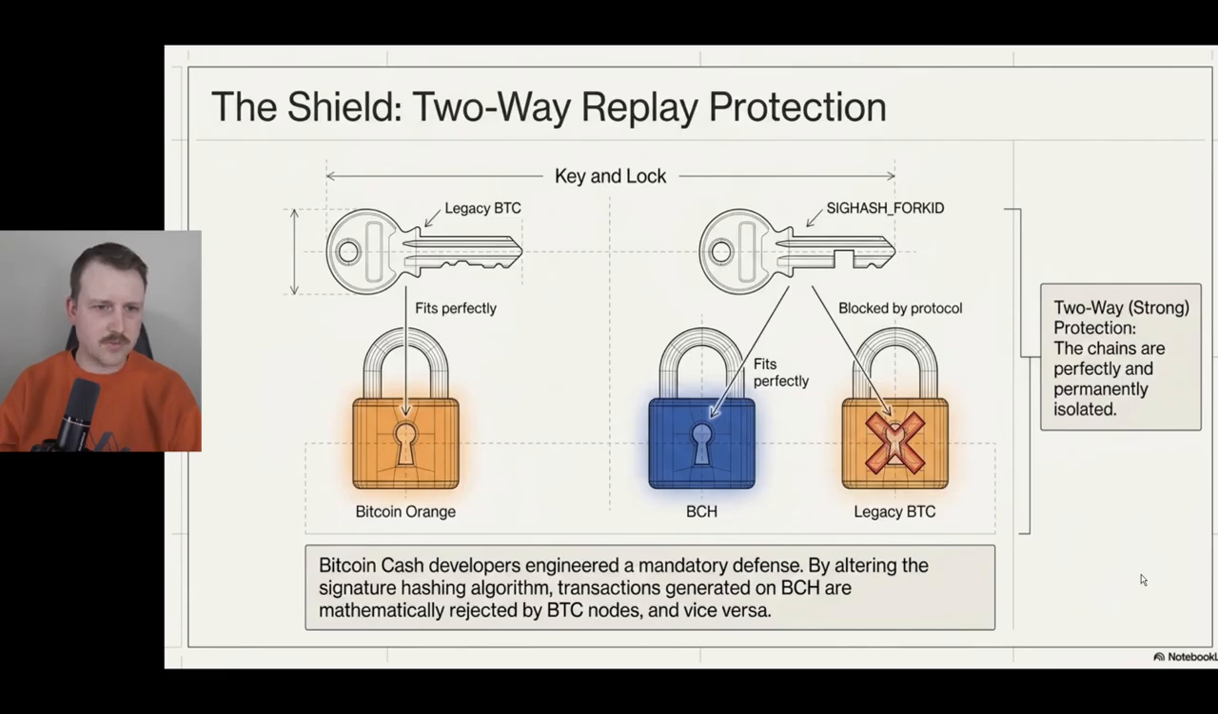So Bitcoin Cash developers engineered a mandatory defense by altering the signature hashing algorithm. Transactions generated on BCH are mathematically rejected by Bitcoin nodes and vice versa. So even though they shared the UTXO set and the history, this permanently made them different as far as the networks were concerned.